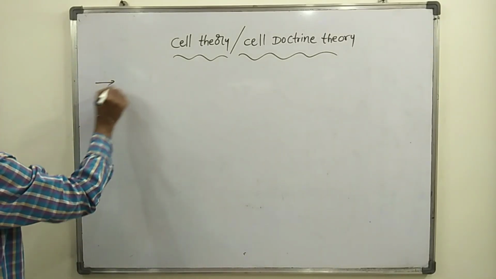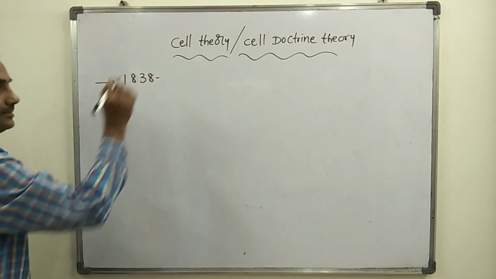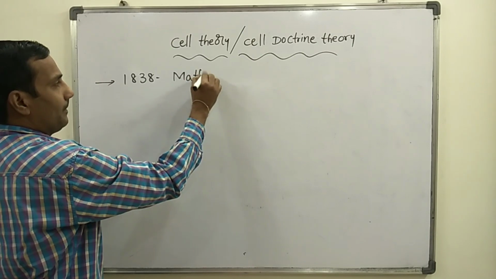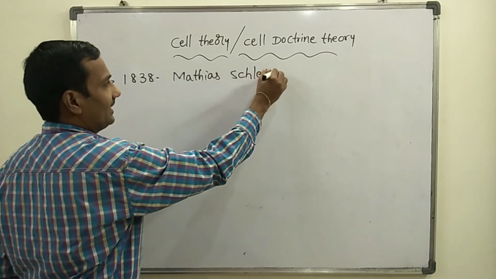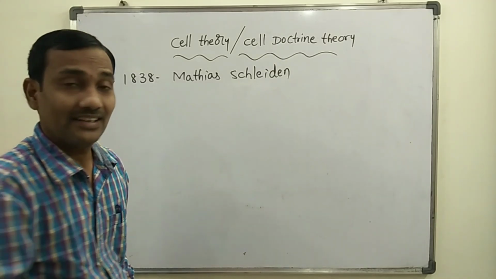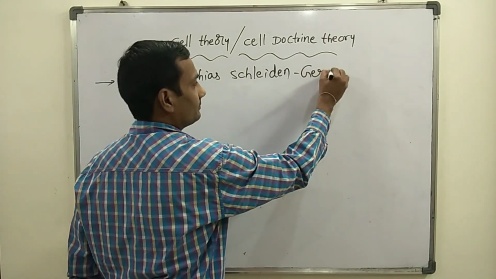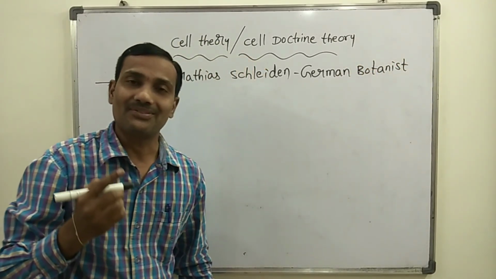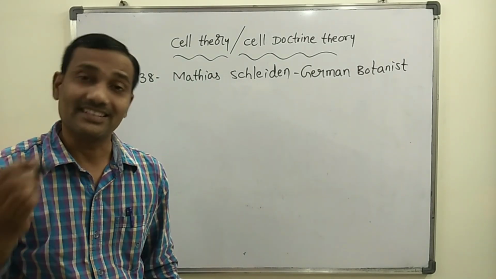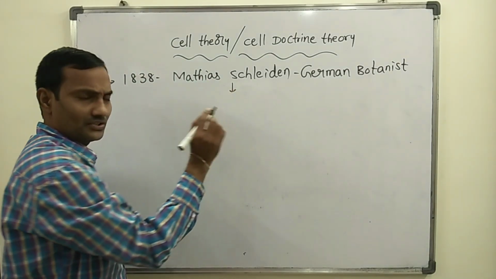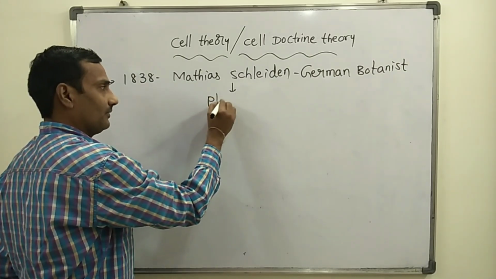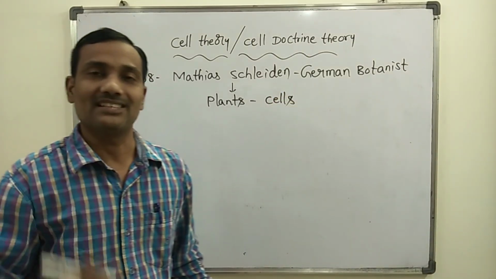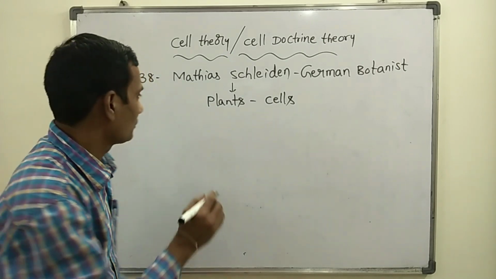So the first, in 1838, a scientist, Matthias Schleiden. Matthias Schleiden was a German botanist. He observed various different types of plants and their cells. Different types of plants and their cells were observed by Matthias Schleiden for the first time.